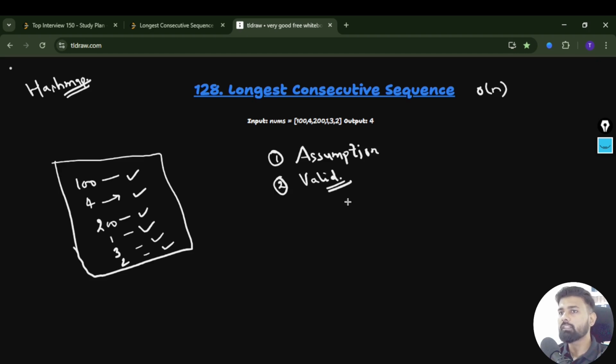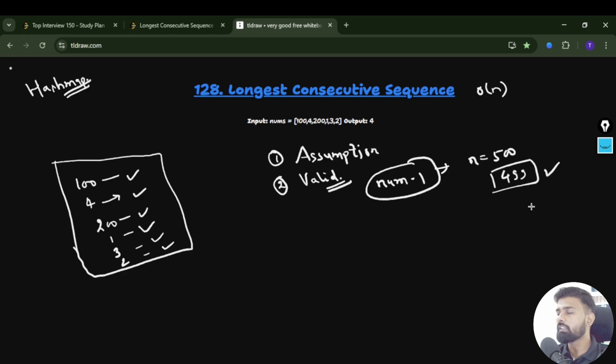So how will we find the valid starting point? Whatever number we have, we check whether the number minus 1 exists. For example, let's say the number is 500, then you have to check in the map whether you have 499. If you have 499, it means 500 is not a valid starting point. Rather, you will start from 499.